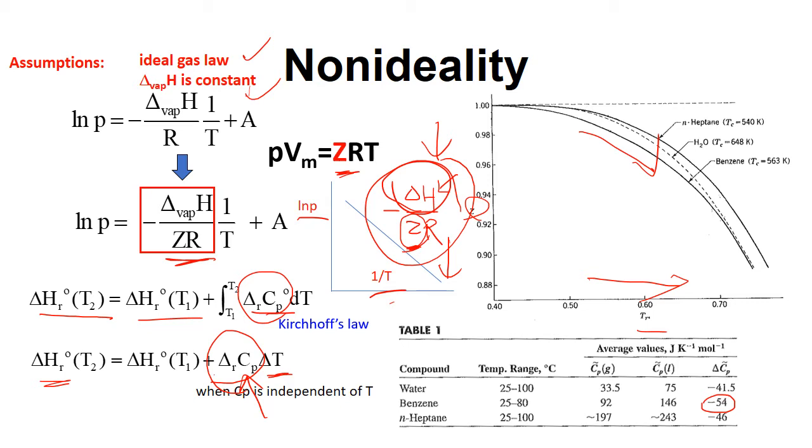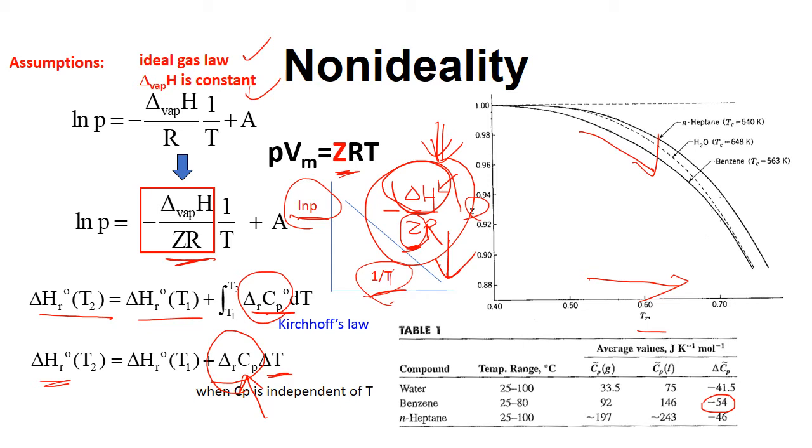So therefore, because Z decreases with temperature, delta H also decreases with temperature, so the slope is actually quite close to a constant. And therefore, the plot of ln P over 1 over T is reasonably a straight line.